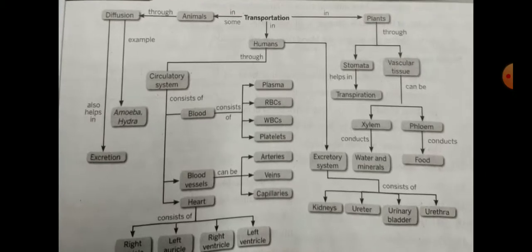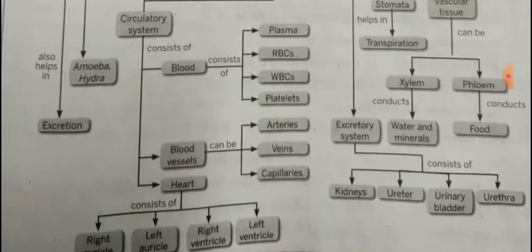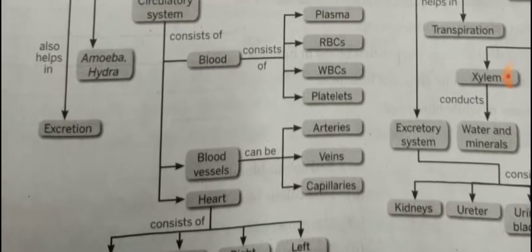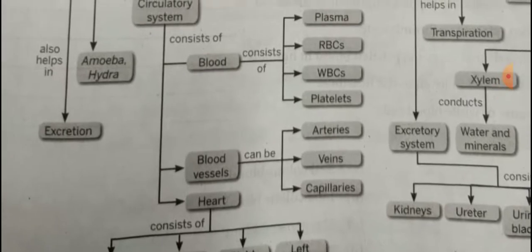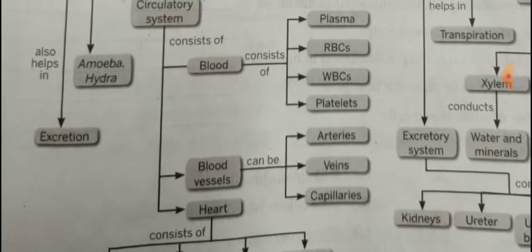Blood consists of plasma, WBC, RBC and blood platelets. RBC means red blood corpuscles, WBC means white blood corpuscles, and the main function of platelets is blood clotting.